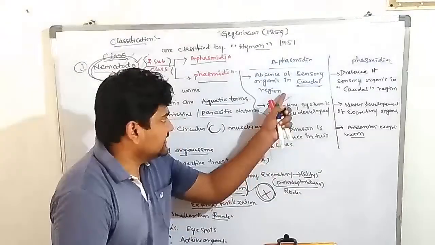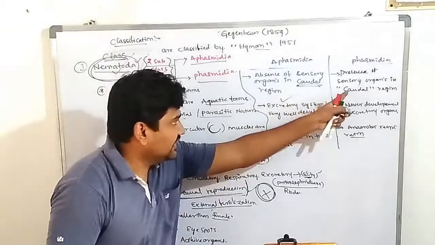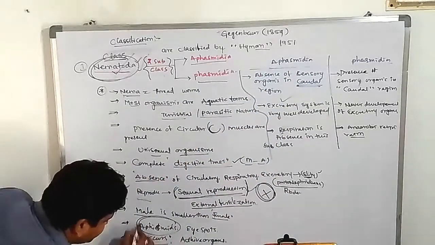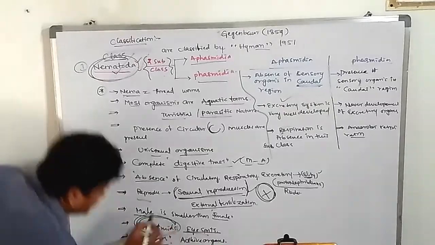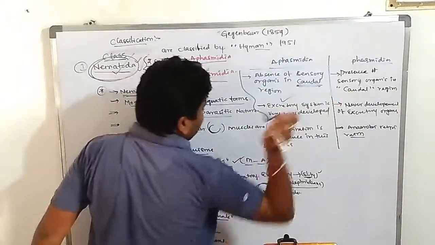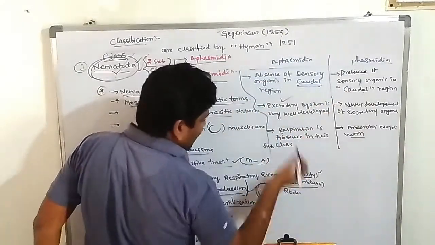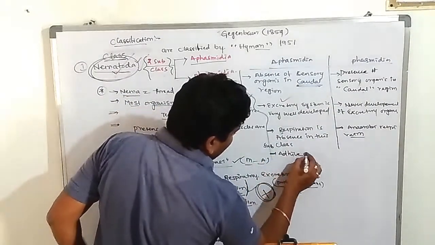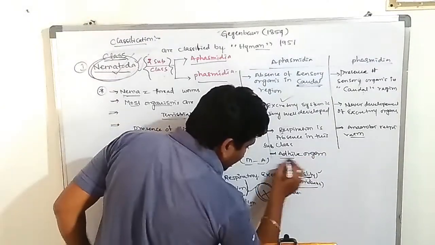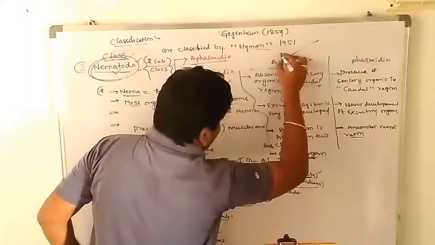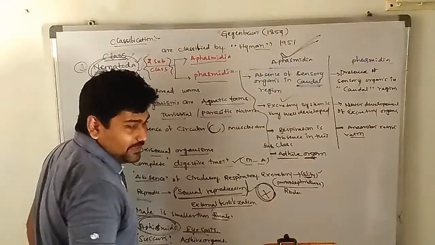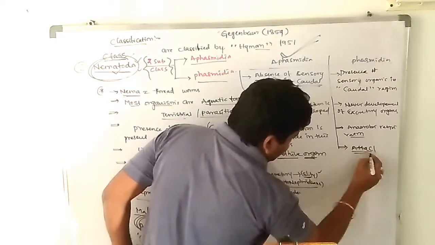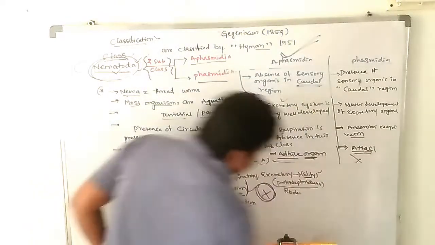Are you clear? The sensory organs are absent in the aphasmids. A means absent. Phasmidia means sensory organs. Aphasmidia are the absence of sensory organs. Phasmidia have sensory organs in the caudal region, and as well as adhesive organs. Adhesive organs are nothing but attachment organs. Attachment organs are present in Phasmidia, and attachment, nothing but adhesive organs, are absent in Aphasmidia.